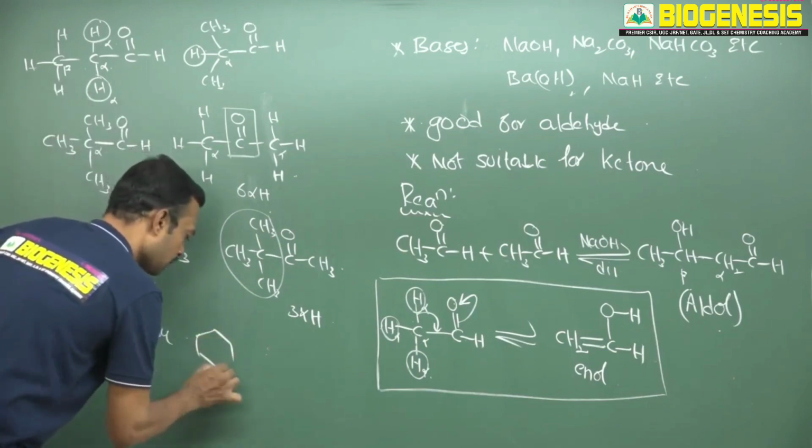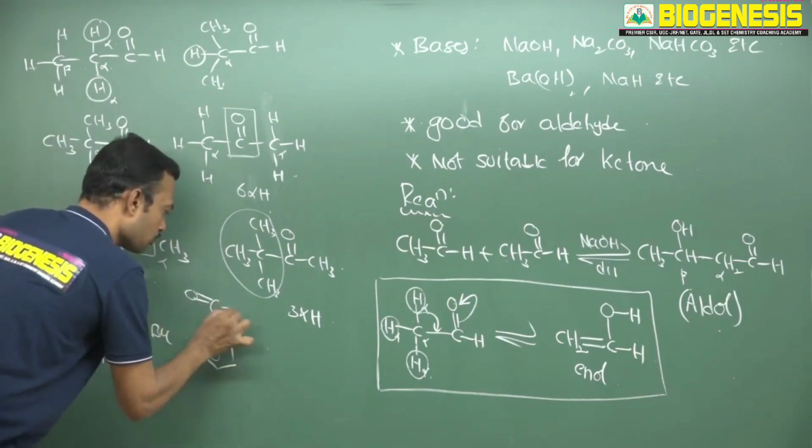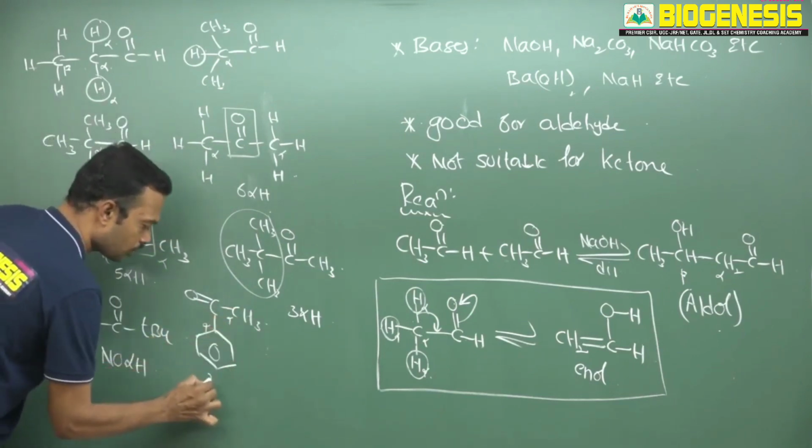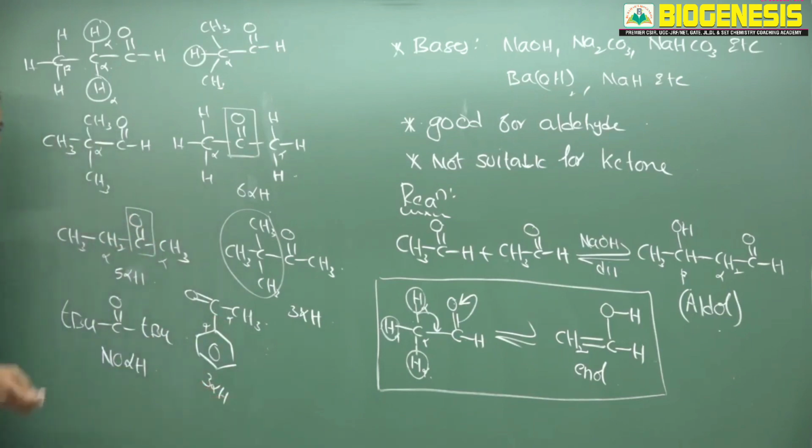Okay. So here I am taking the ketone C double bond O, acetophenone. So this carbonyl, it has an alpha carbon, here also an alpha carbon. So 3 alpha hydrogens are present. So you may expect a common